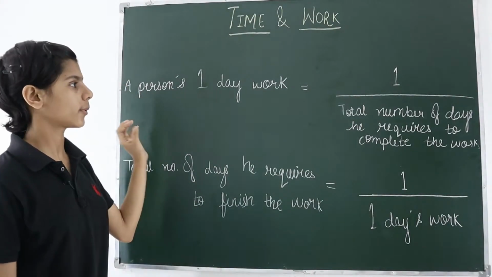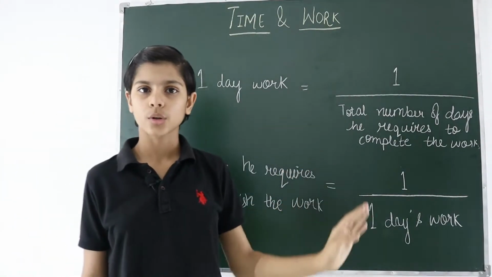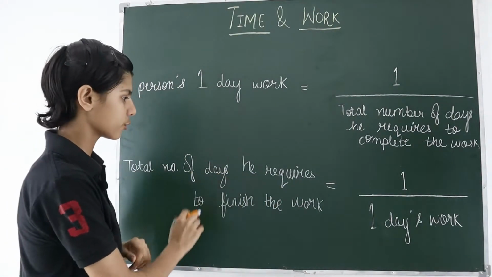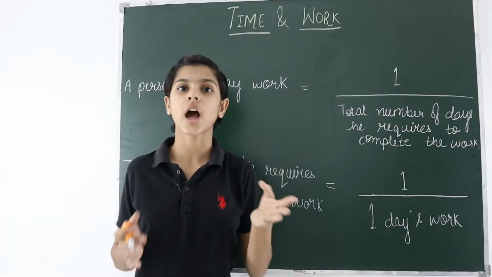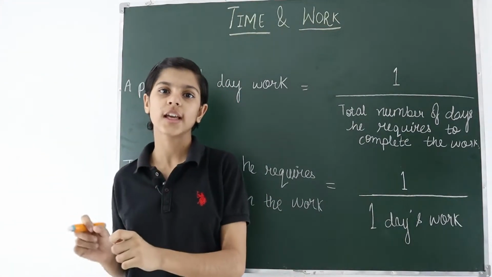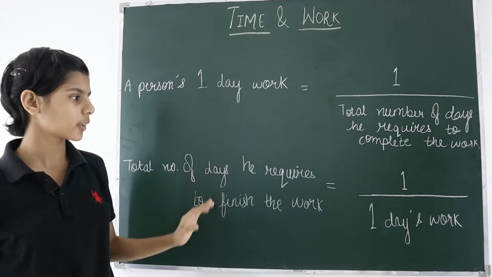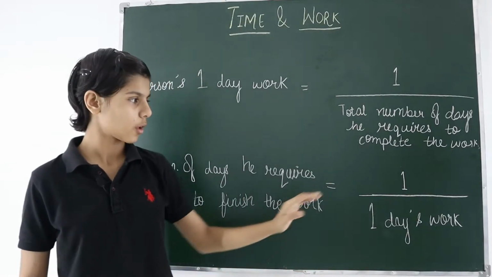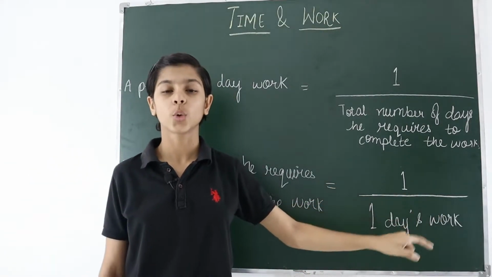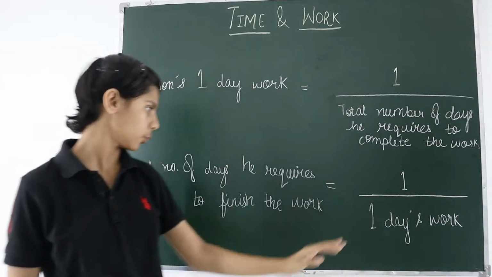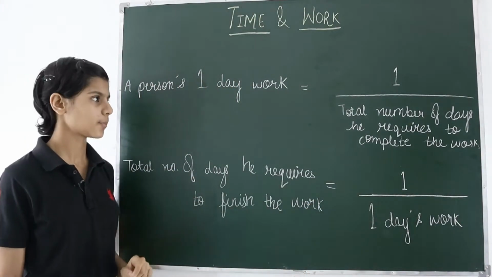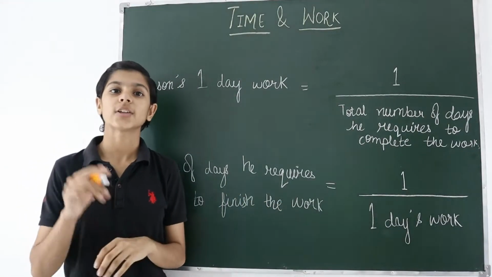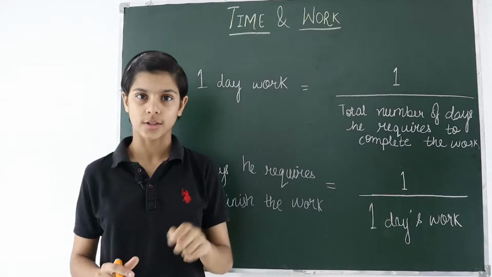We will use this formula also: total number of days he requires to finish the work. If we have to find the total number of days a person will take to do the work, then we have to divide 1 by his one day's work. 1 by how much work he will do in one day, and we get the total number of days. So basically we will see these two formulas in the chapter. Now let's quickly get started with the questions.